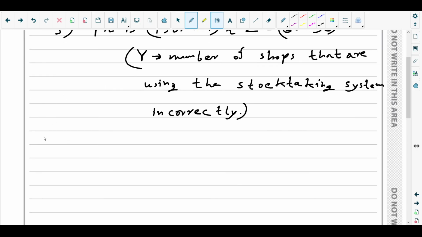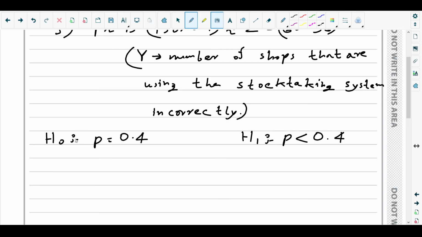Now write the null hypothesis. The null hypothesis is basically the one which is assumed to be correct. We assume that p equals 0.4 to be correct. And the claim, which I have marked in the question, is that p is less than 0.4. This would be the goal of the hypothesis test.